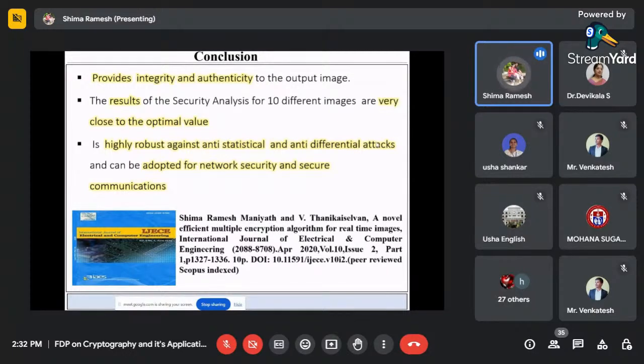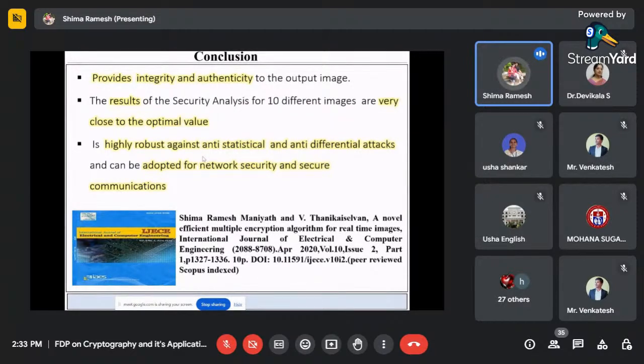As I told, UACI 33, NPCR 99, and the correlation values near to 1 for an input image and near to a negative value or less than 1 for the encoded image. So from this, I can say this algorithm is highly robust against statistical and differential attacks. It can be adopted for network security as well as in secure communications.